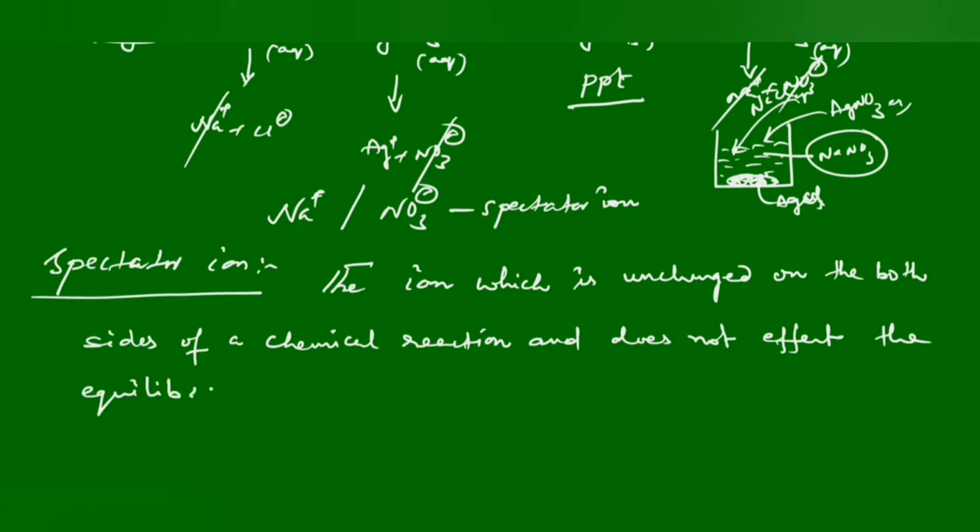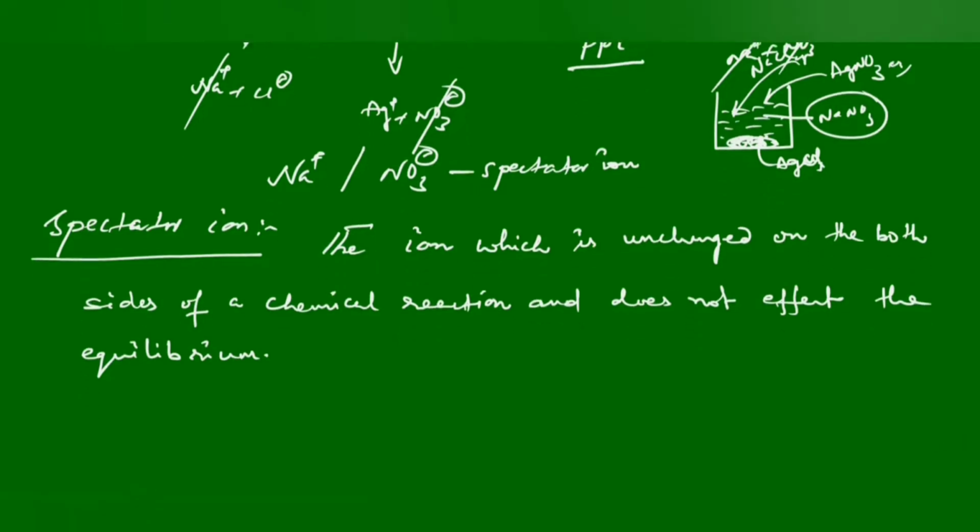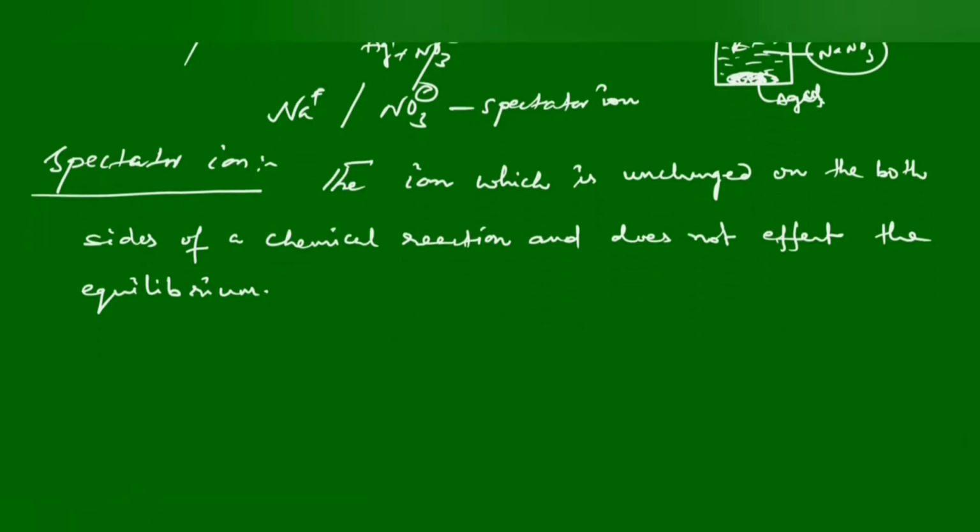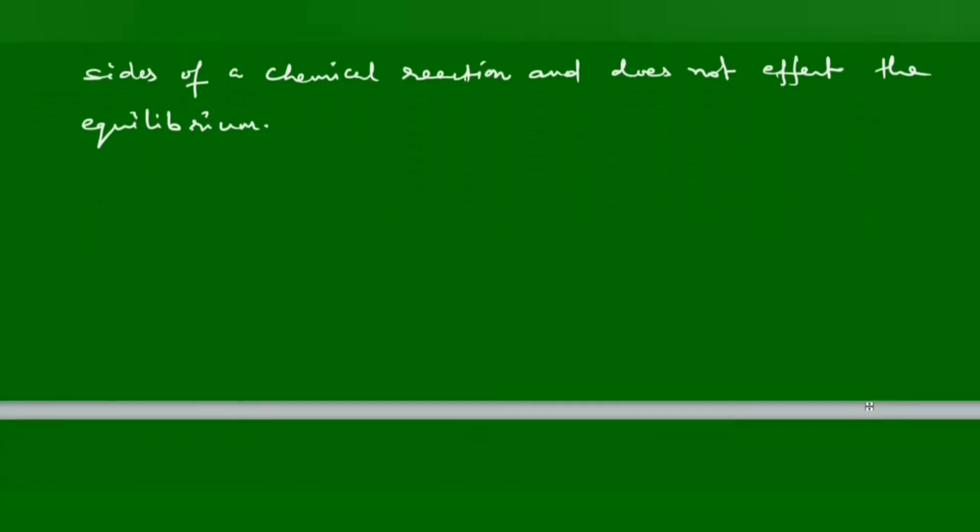In the case of NaCl and AgNO3, Na plus and NO3 minus are the spectator ions. If spectator ions are present in a chemical reaction, we can cancel them and write a net reaction, which is called the net ionic reaction. After removal of the spectator ions, the resultant ionic equation is called the net ionic equation.